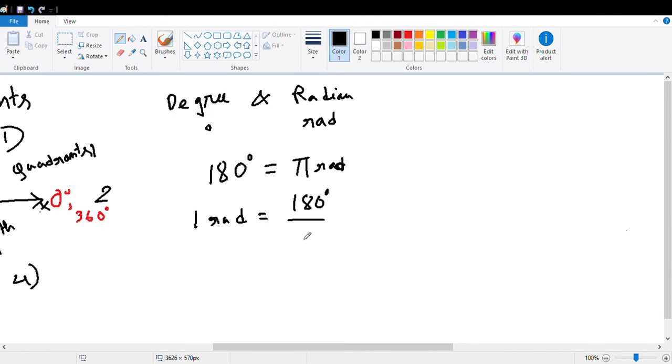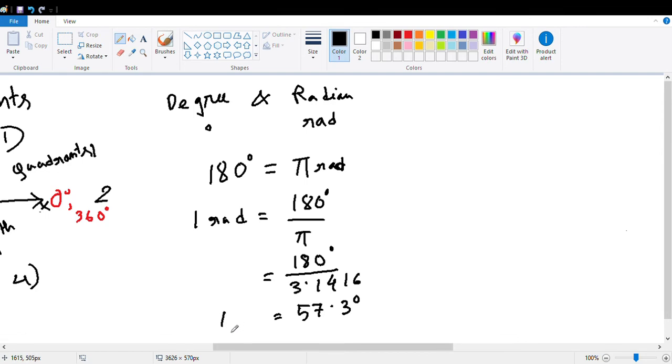180 degree by pi, and the value of pi in rough estimation is 3.1416. If we divide 180 by 3.1416, we will have the value 57.3 degree.